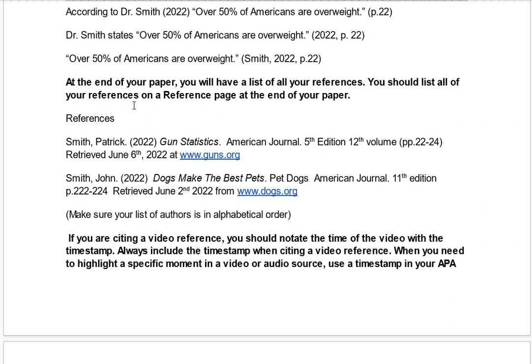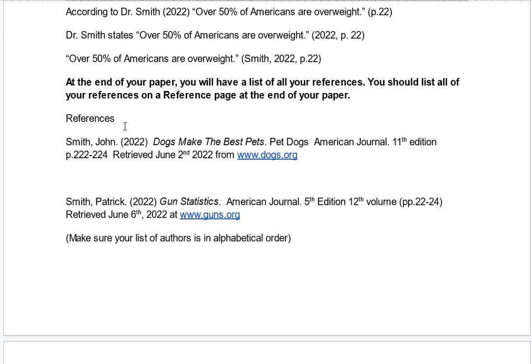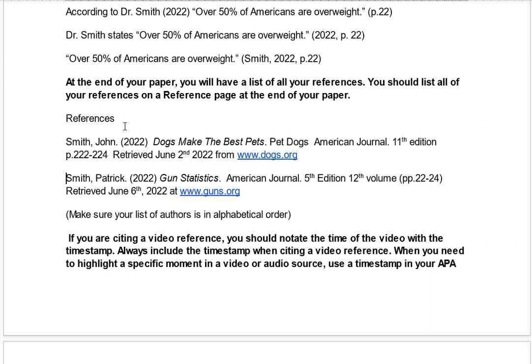What is wrong with this? There's a mistake here. Does P come before J? No. So this is actually a mistake. Let me fix this while I'm doing it. Okay, so I will cut and paste, and I will make it alphabetical order because J comes before P. So here, even though it's Smith and Smith, if both of them have the same last name, you could go by the second name.